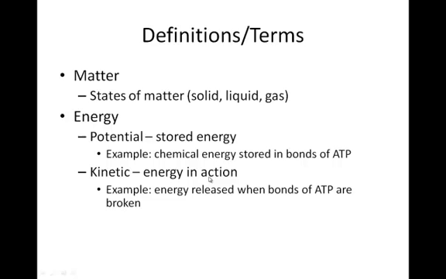An example of potential energy could be batteries, but in the human body, potential energy would be chemical energy stored in the bonds of ATP. ATP is adenosine triphosphate. It's the energy molecule that our body cells use. We can't use glucose directly for energy, so we use ATP, or adenosine triphosphate.